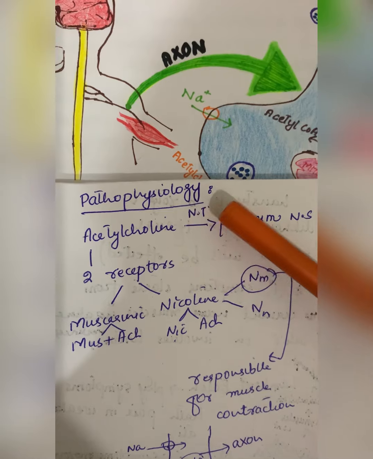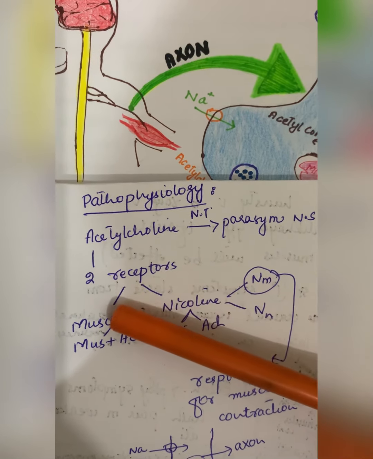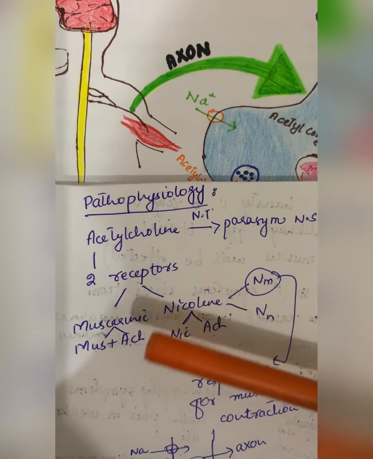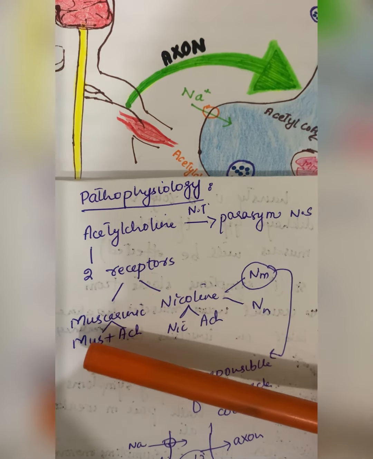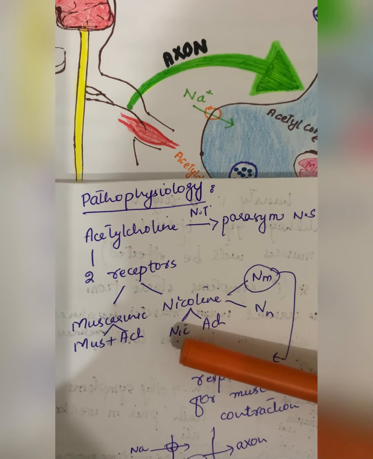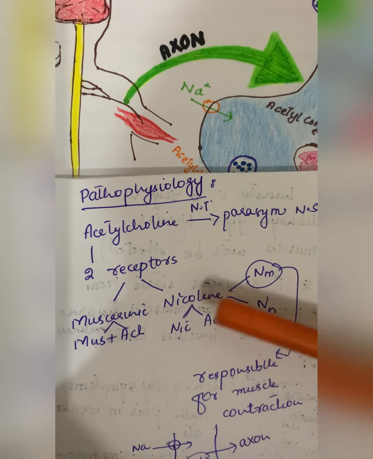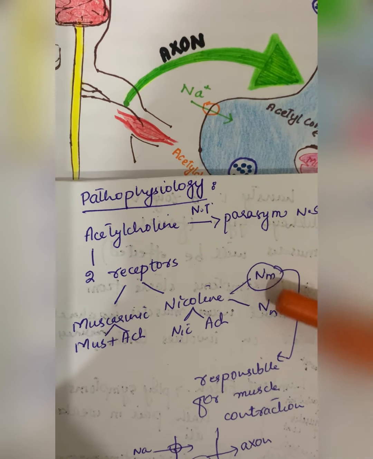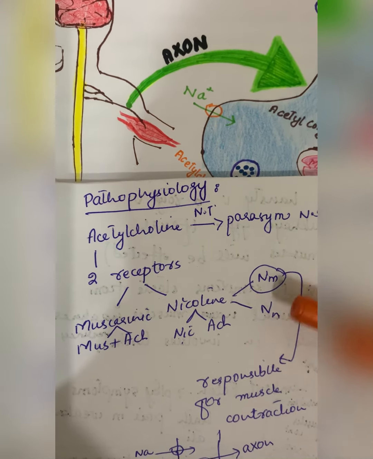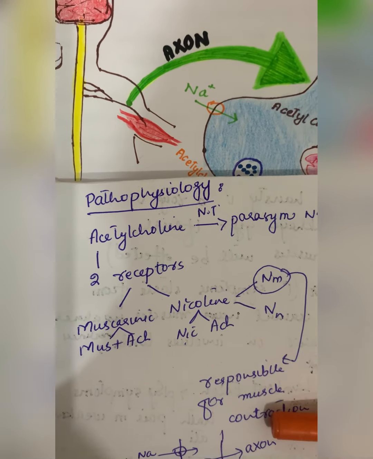Acetylcholine is the neurotransmitter of the parasympathetic nervous system. It has two receptors, muscarinic receptors and nicotinic receptors. On muscarinic receptors, muscarine and acetylcholine will work. On nicotinic receptors, nicotine and acetylcholine will work. Nicotinic receptors are of two types, NM receptors and NN receptors. NM receptors are responsible for muscle contraction.